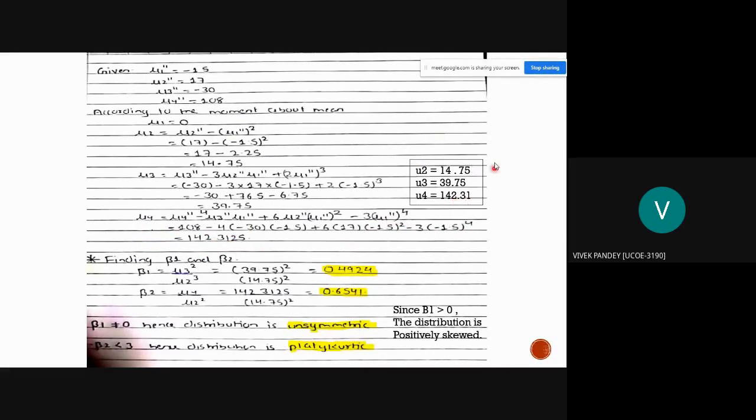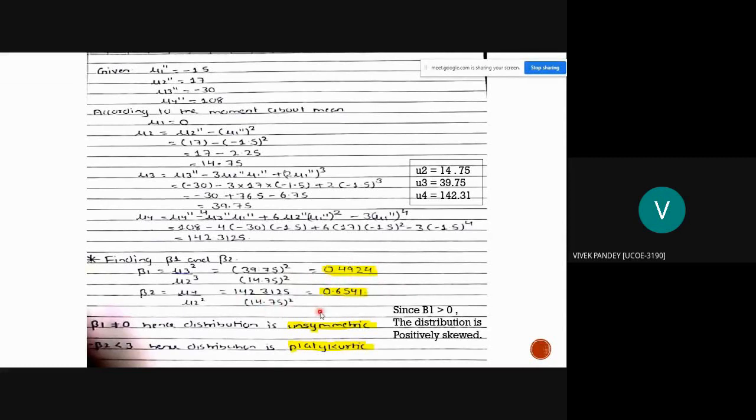Why do we find the moment about the mean? Because we have to find beta 1 and beta 2, that is skewness and kurtosis. We know the formula of beta 1 is equal to nu 3 the whole square by nu 2 the whole cube. As we have found the values of nu 2 and nu 3, by substituting them we get 39.75 the whole square by 14.75 the whole cube. By solving this, we get the answer equal to 0.4924.